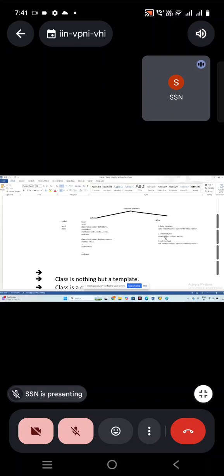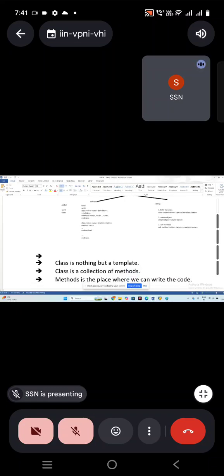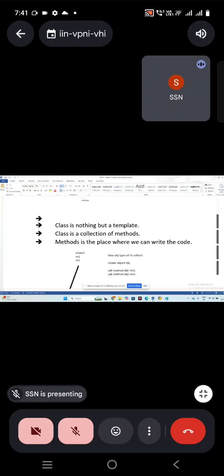Okay, fine. So this is the definition part, this is the calling part, and all fine. But what is a class? Class is just like a template. I said in yesterday's class also.